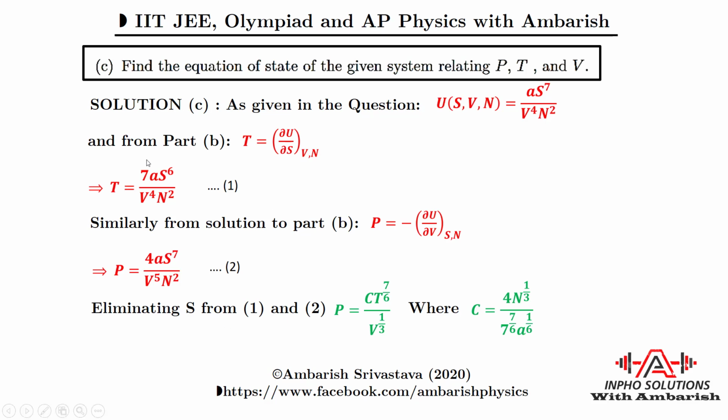You'll get a very dirty constant in between. We don't want to get things messy, so we put that constant as a separate variable, a constant which is a complicated expression. By eliminating S, this is what we get for the pressure: C T to the power 7/6 divided by V to the power 1/3, where C is this complicated expression. All right, so that was part C. This is the equation of state of the gas relating P, T and V.